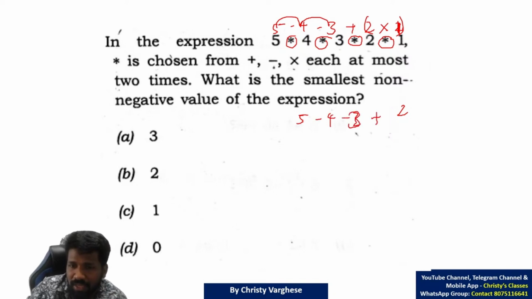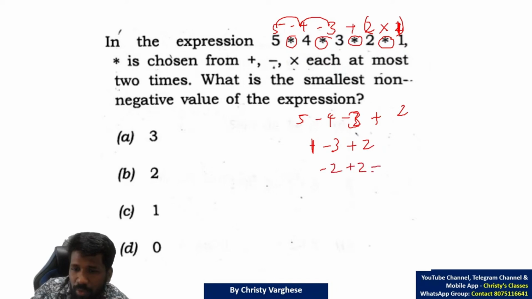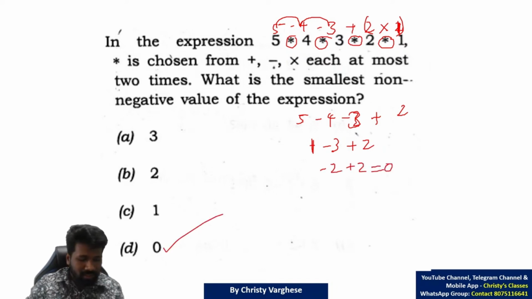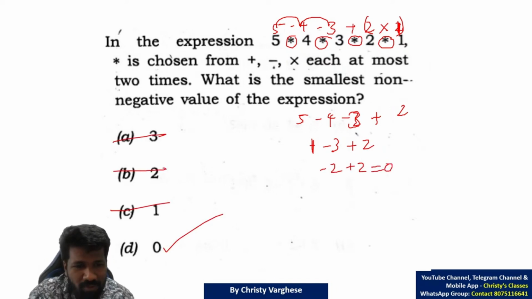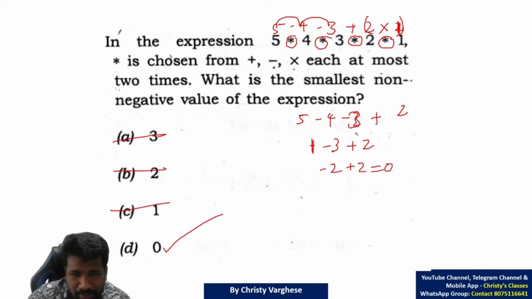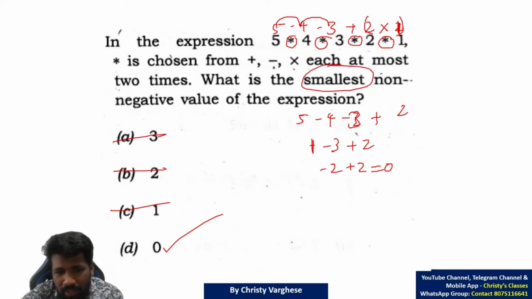5 minus 4 minus 3 plus 2 means, addition and subtraction, if you start from the left or whichever operation you do first, there is no problem. So 5 minus 4 is 1, minus 3 is minus 2, plus 2 is 0. So 0 is the answer. 0 is possible, so whether 1, 2, 3 are possible is not a worry at all, because 0 is smaller than those numbers. A very interesting question. Coding-decoding and the BODMAS rule are both needed here.